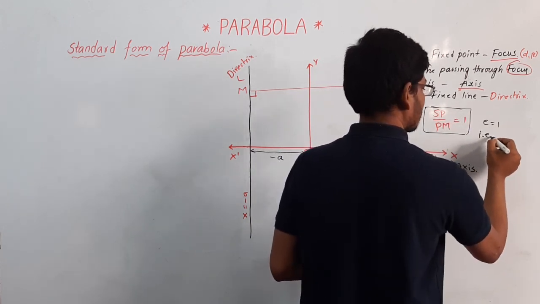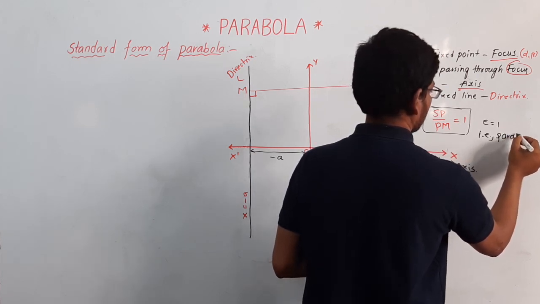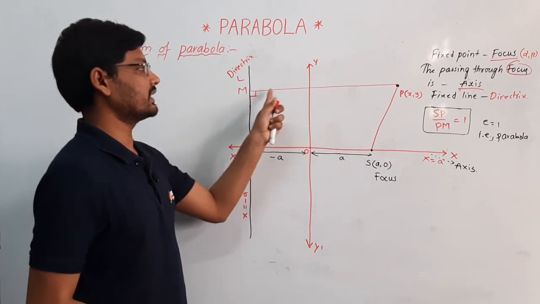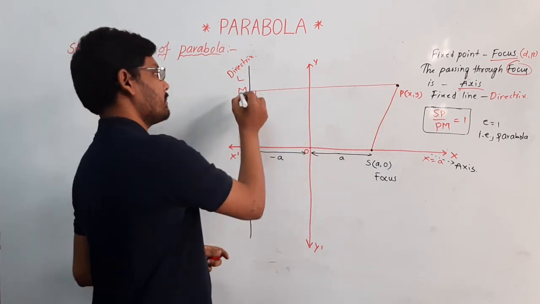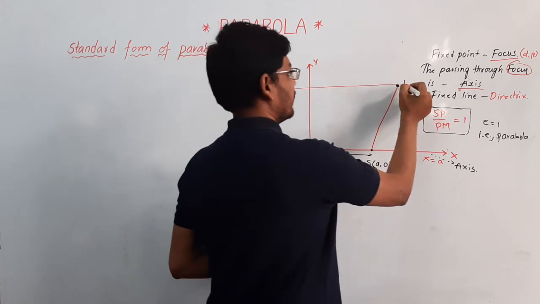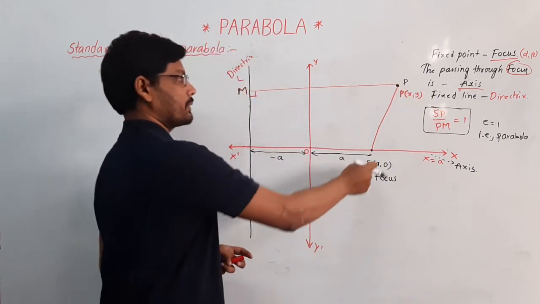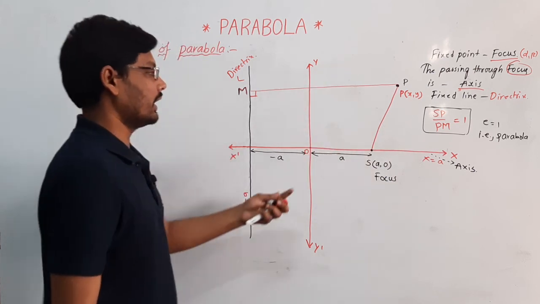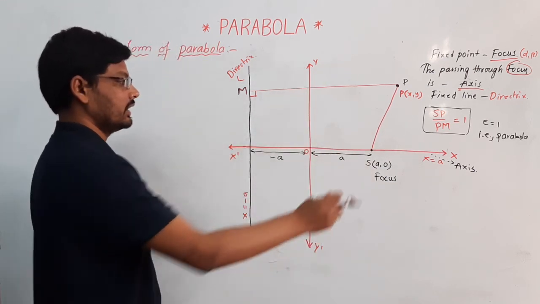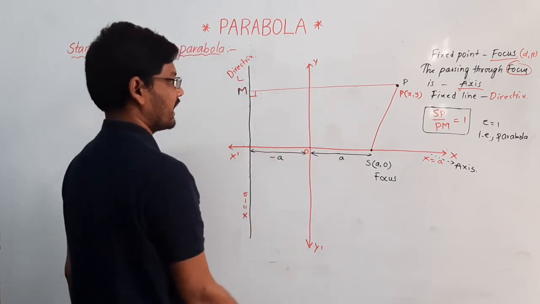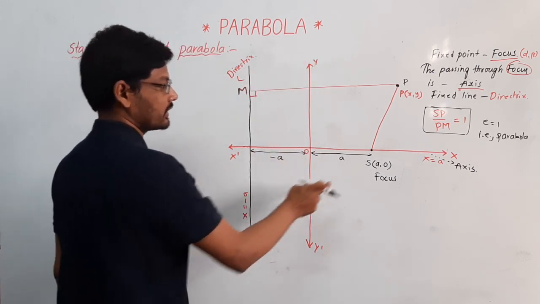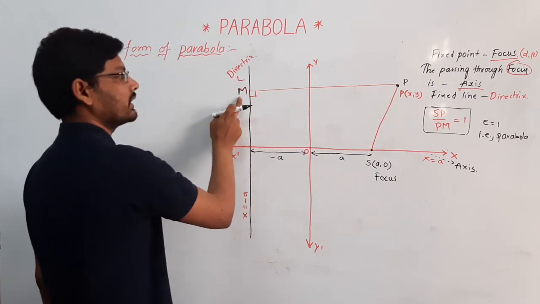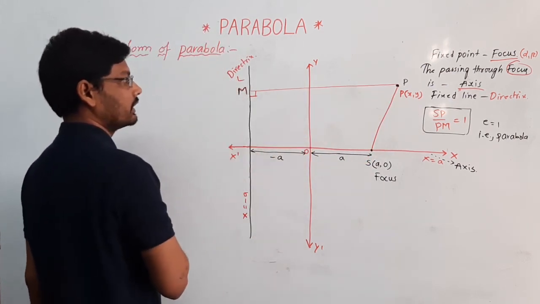is that a parabola. That is a parabola here, and this distance SM, P and SP by PM is equal to 1. Both distances here are equal, and this is the axis, this is the x axis, this is the y axis, this is a directrix, a fixed line, this is a focus, this is a point on a plane, and this is the perpendicular distance to the point P here.